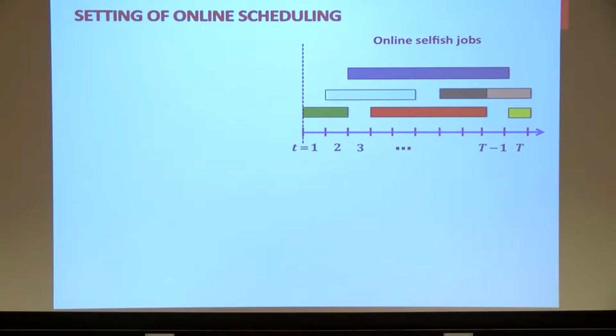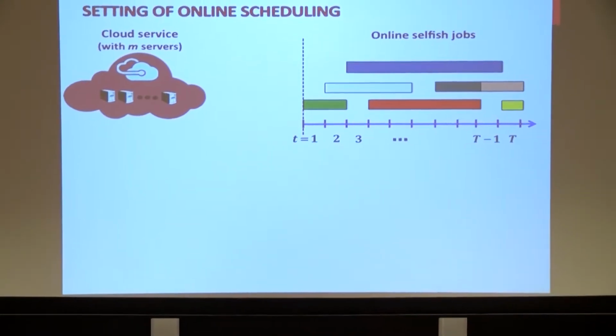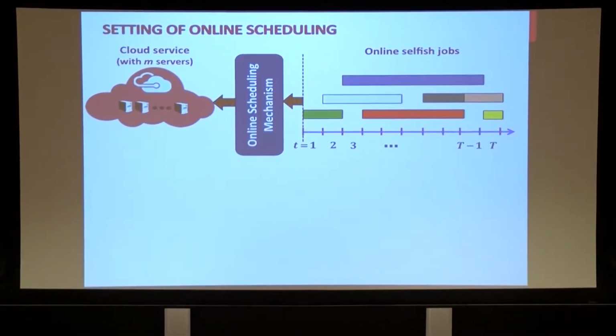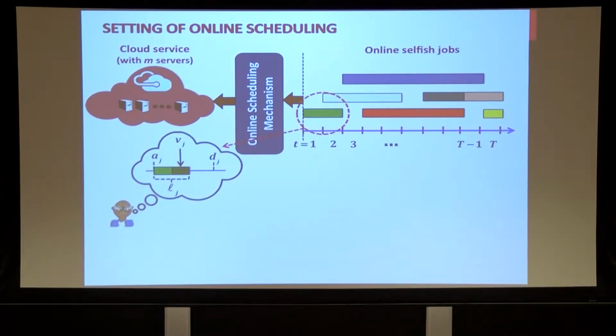We have online selfish jobs that arrive from time t equal to 1 to capital T. And then we have a cloud service that has M servers. And the objective is to design an online scheduling mechanism. If you focus on one selfish job, the job has 4 parameters in this setting. Its arrival time, its deadline, which is the latest time that the job needs to be finished, its length, which is the number of time units that the job requires, and its value per length, which is the value that will be generated by finishing 1 unit of this job.